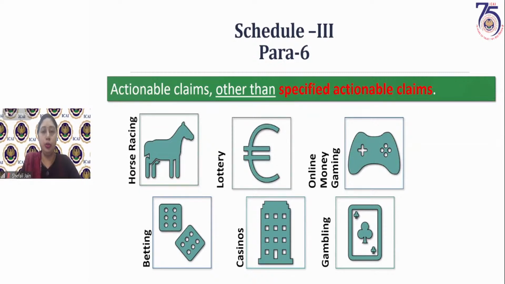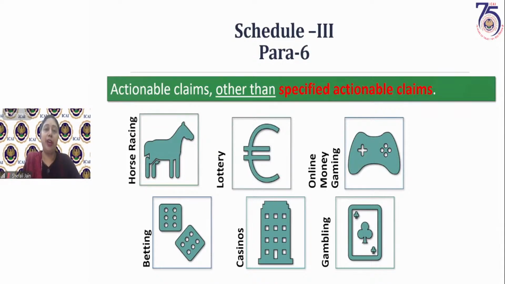Schedule 2, you know, only classifies a particular supply as a supply of service or supply of goods, but it does not tell that it is a supply per se. So anything in Schedule 2 means that it is actually a supply first, and then it has been classified as supply of goods or supply of service.